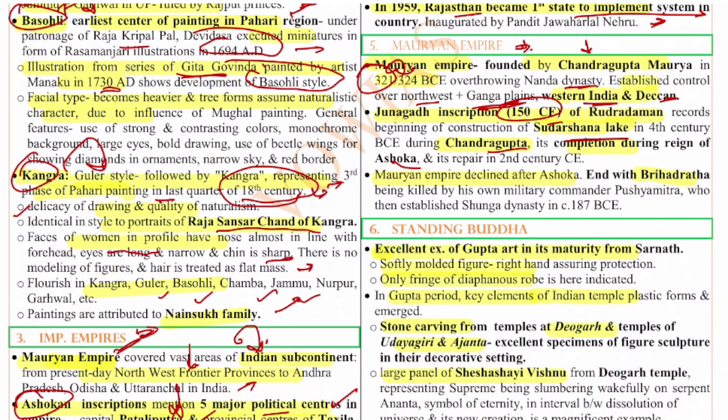And the Mauryan Empire declined after Ashoka. Broadly, you can say it ended with the king Brihadrata. He was killed by his own military commander Pushyamitra. Then after his death, the Shunga dynasty was established by Pushyamitra Shunga. Okay, this is about the Mauryan Empire.